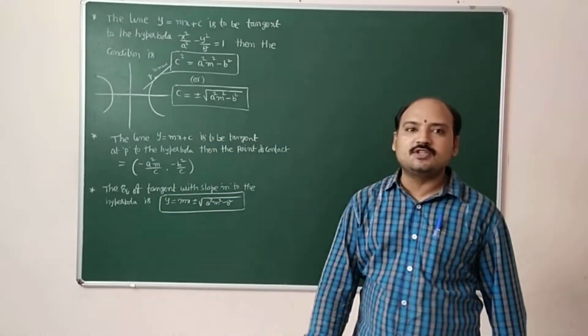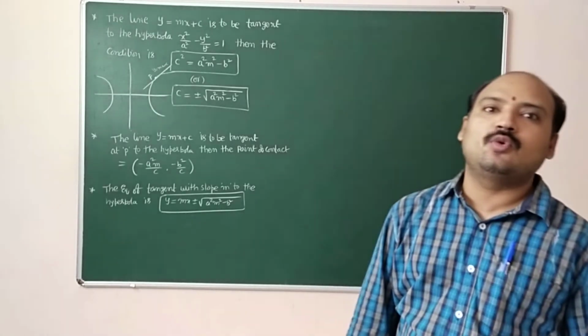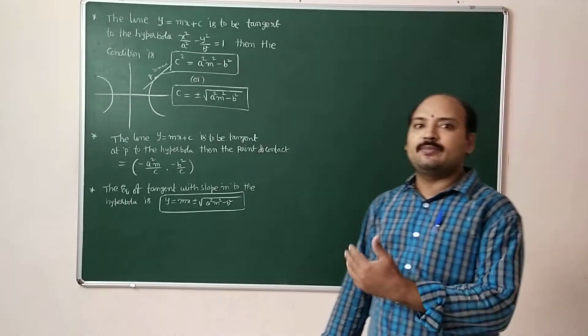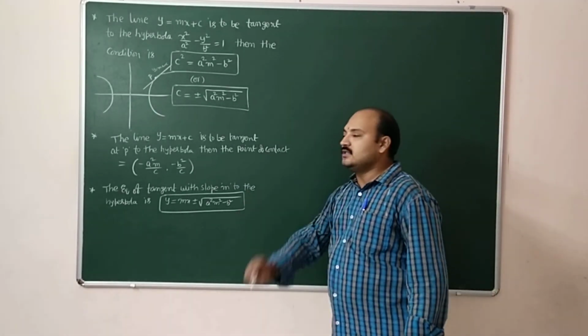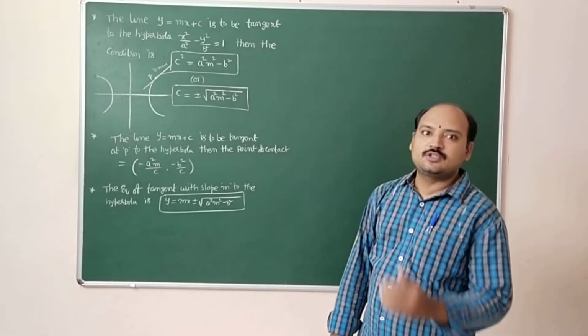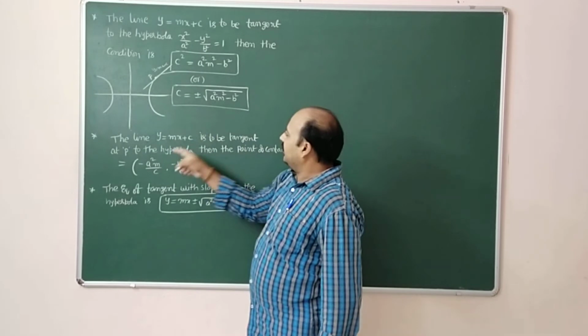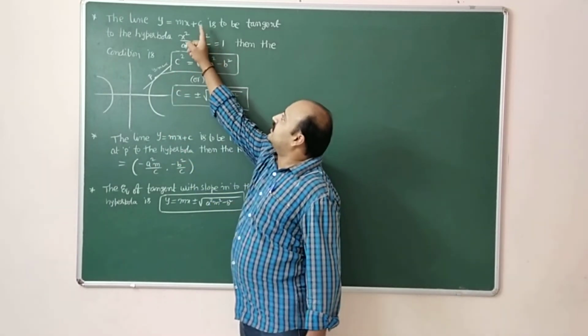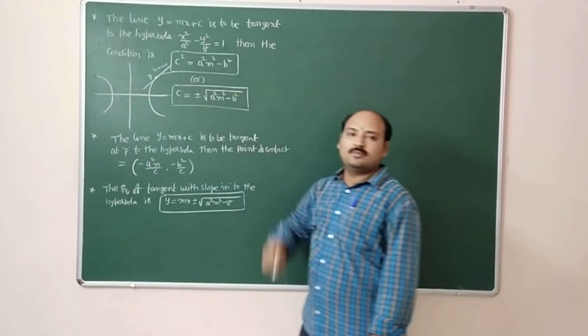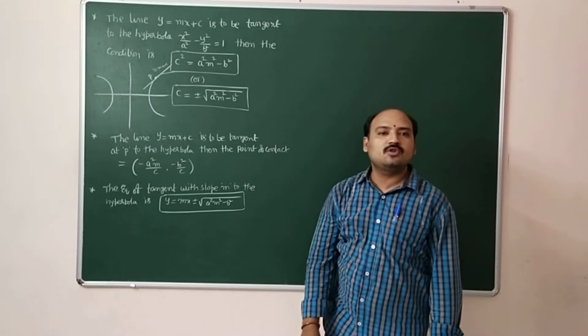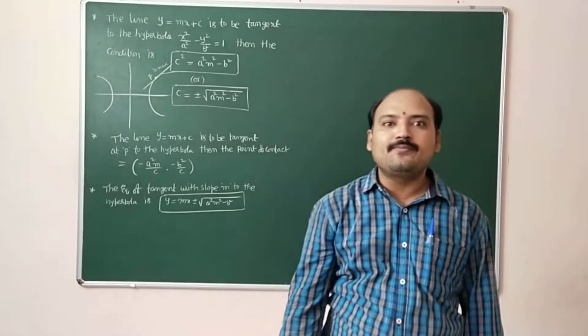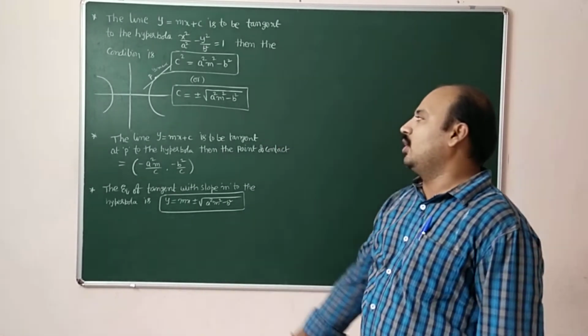The line y is equal to mx plus or minus root of a square m square minus b square is the equation of tangent with slope m. In the equation y is equal to mx plus c, in place of c we substituted this value. So it is called the equation of tangent with slope m to the hyperbola.